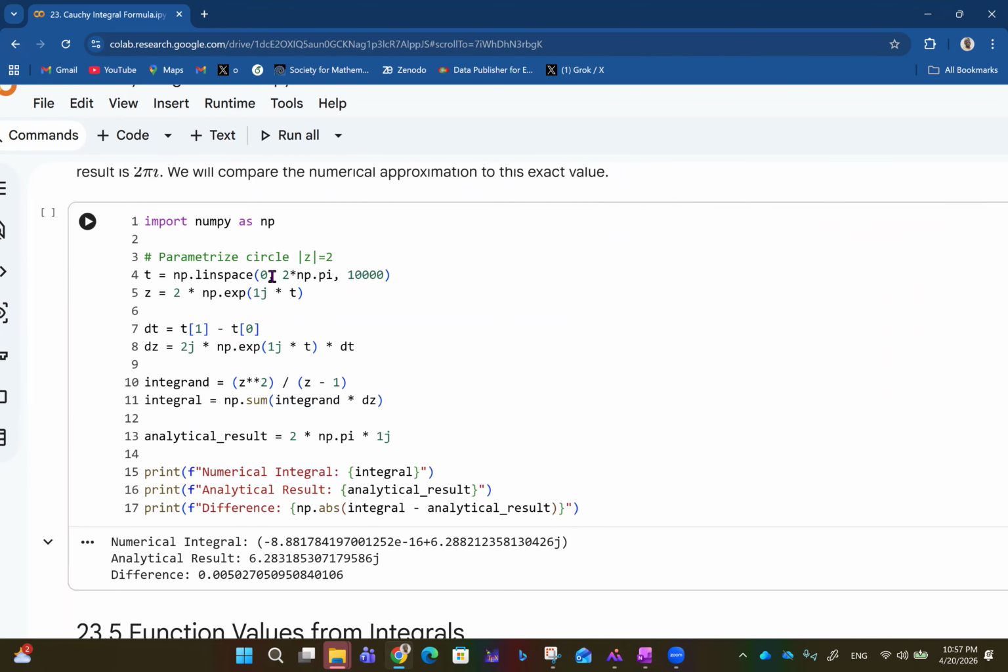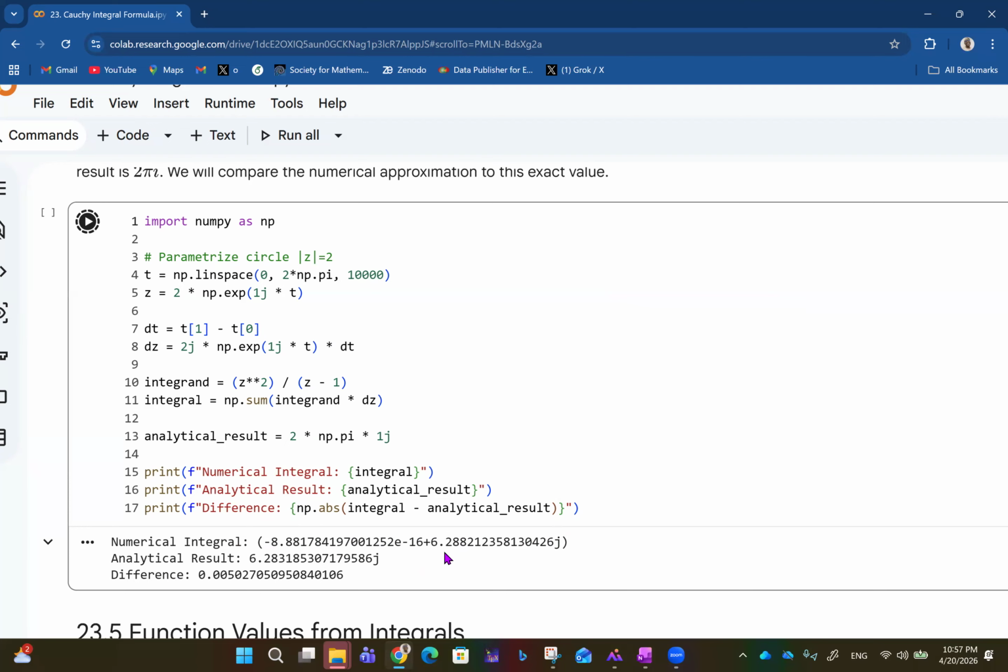So we define t from 0 to 2 pi and z is 2 e raised power it. Then we have dt to be t1 minus t0, and z is what we got the other time. If you put all of that together and we run it, we get more or less the numerical result. The real part is 0, because this is 10 raised power minus 16, so it's as good as 0. On the other hand, we have 6.2 something, which is actually close to the 2 pi i we got. So j now is our i.